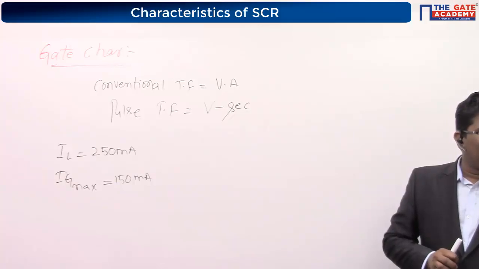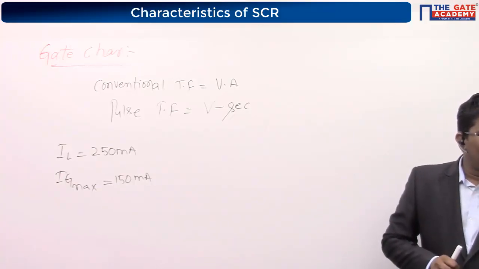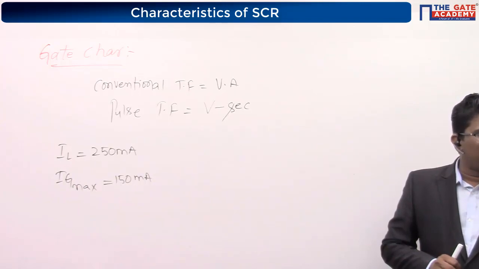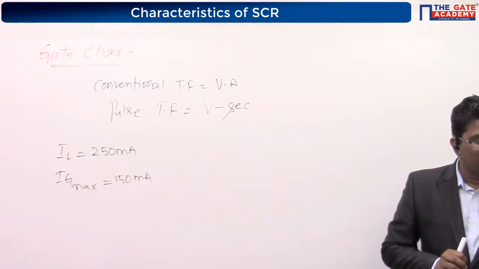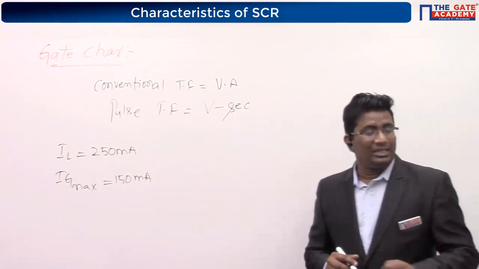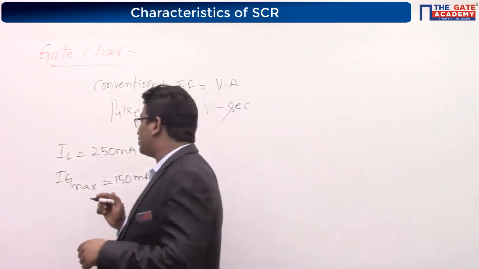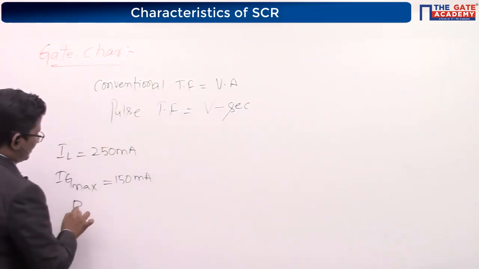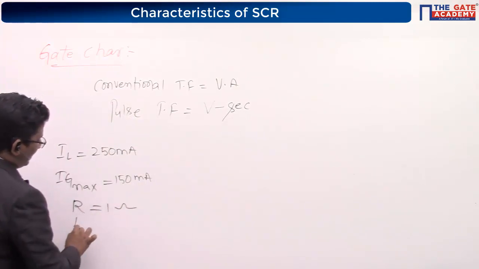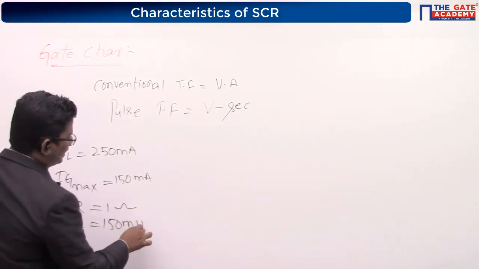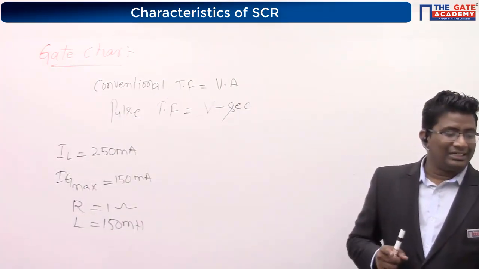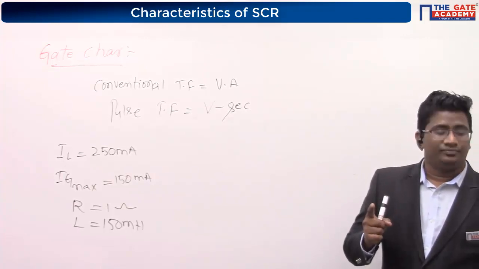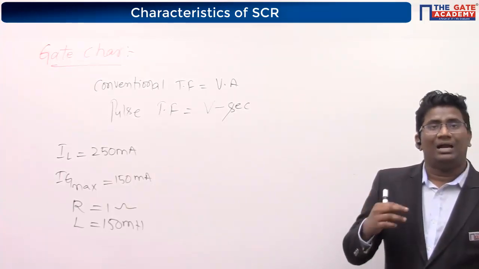The SCR is connected to an inductive load, L is 150 millihenry in series with a small resistance, and the supply voltage is 200 volts. Here the resistance value is not mentioned, so they have given R equal to 1 ohm and the inductance as 150 millihenry. Look at that in the circuit. I will tell you what you have to do.